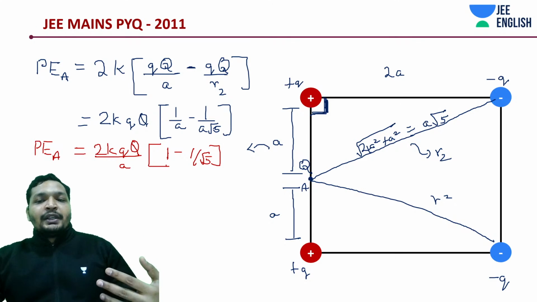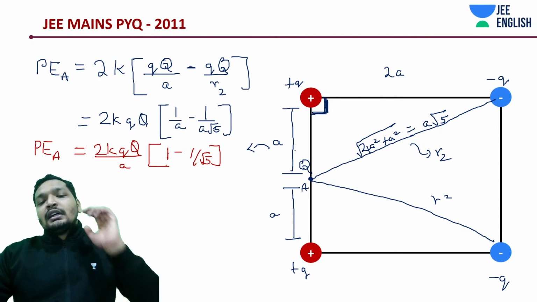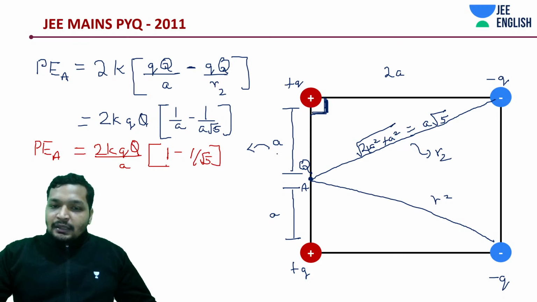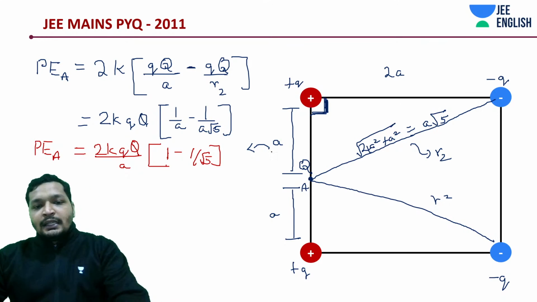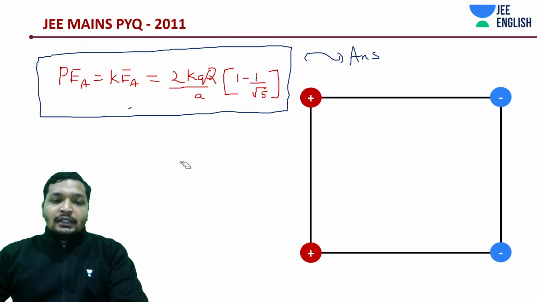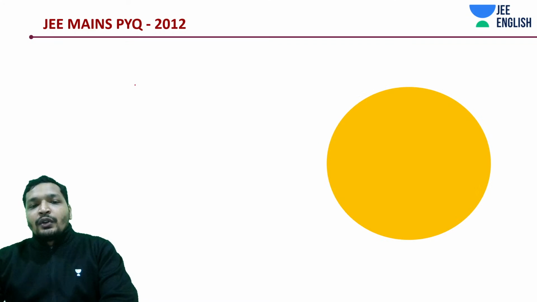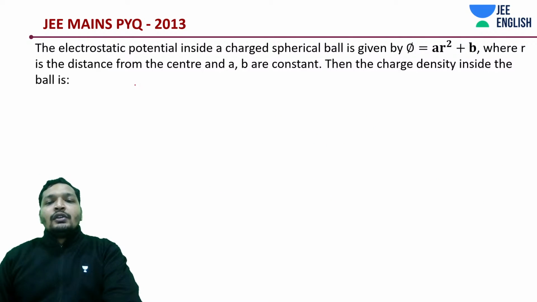I said that this should be A root 5, this was 2A, and this was A. So hence we did the entire math. Easy. So this is the kinetic energy at point B. This is how you do it. Very simple. We'll get into more questions tomorrow.